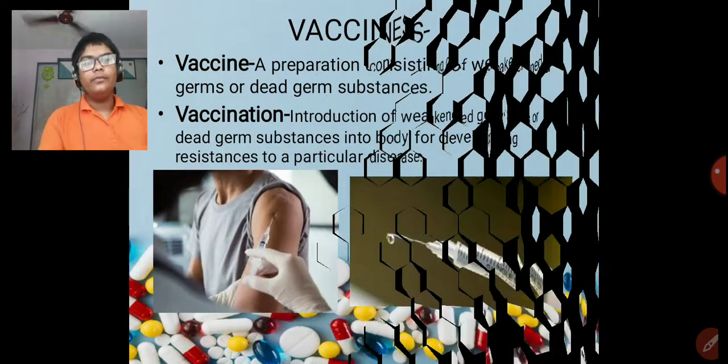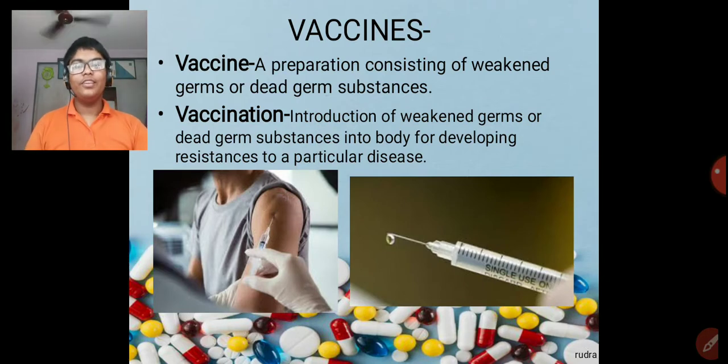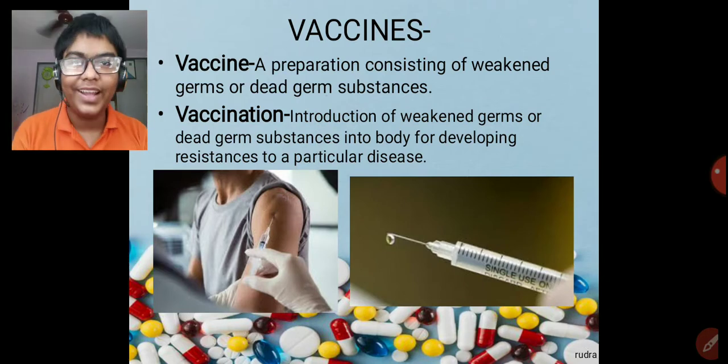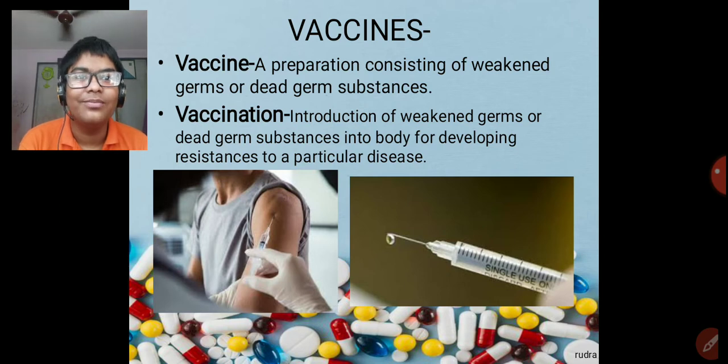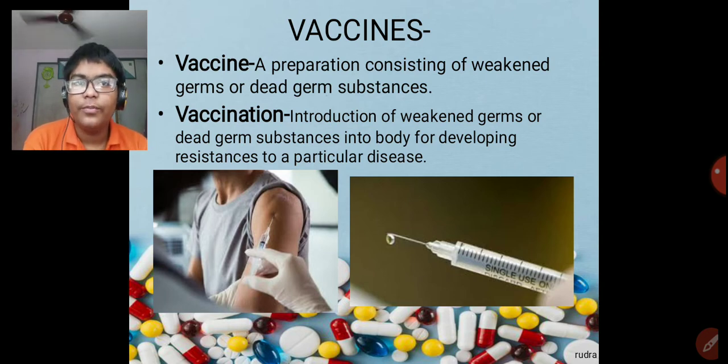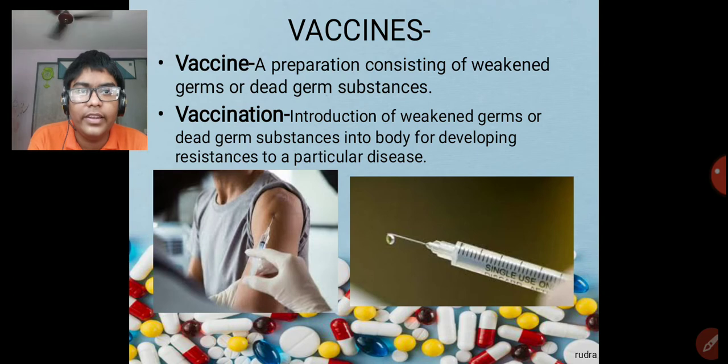Next is vaccine. Vaccine, you must have been hearing this word for a lot of time, and you must be eagerly waiting for the vaccine for coronavirus, actually. But yeah, I hope it will come soon. So, what is the vaccine? Vaccine is a preparation consisting of weakened germs or dead germs or living germs which can help avoid getting some disease, or they can kill the invading substances coming in. What is vaccination? Vaccination is the introduction of the germs.